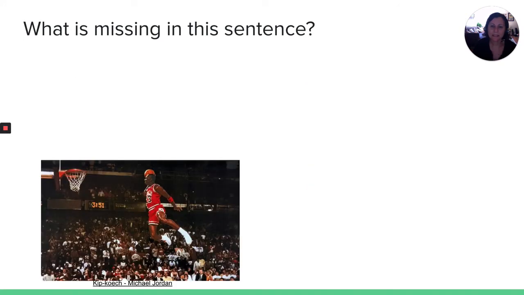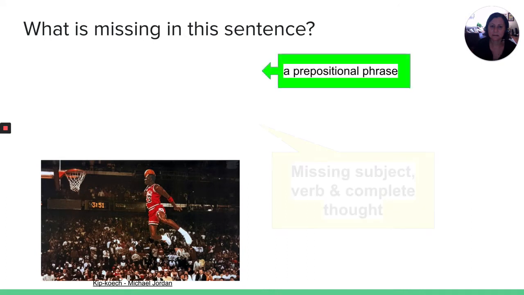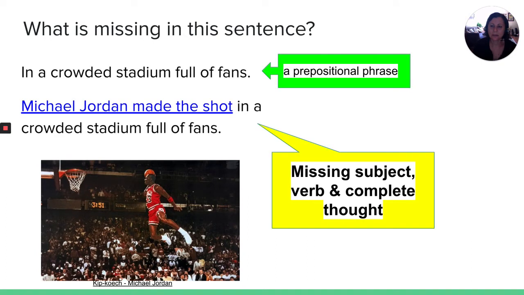What's missing in this sentence? In a crowded stadium full of fans. Michael Jordan made the shot in a crowded stadium full of fans. In this one right here, we're actually missing a lot of things. This is only a prepositional phrase. A prepositional phrase is something with in, with, on, to, and the object.